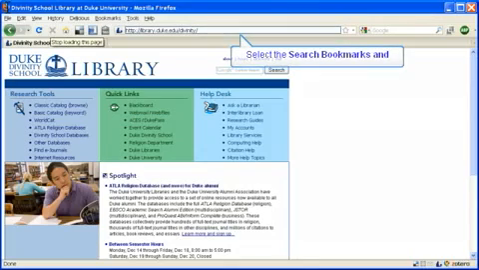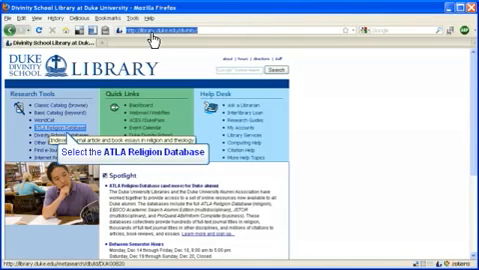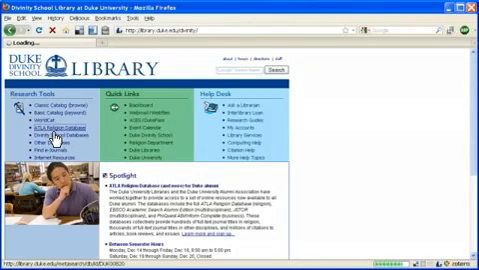Now, if you are a current member of the Duke community, the easiest way to get to the ATLA Religion Database is through our library website at library.duke.edu/divinity. Once you're at this website, click on the link to the ATLA Religion Database found along the left side. If you are located off campus, you'll first be prompted for your net ID and password before entering.